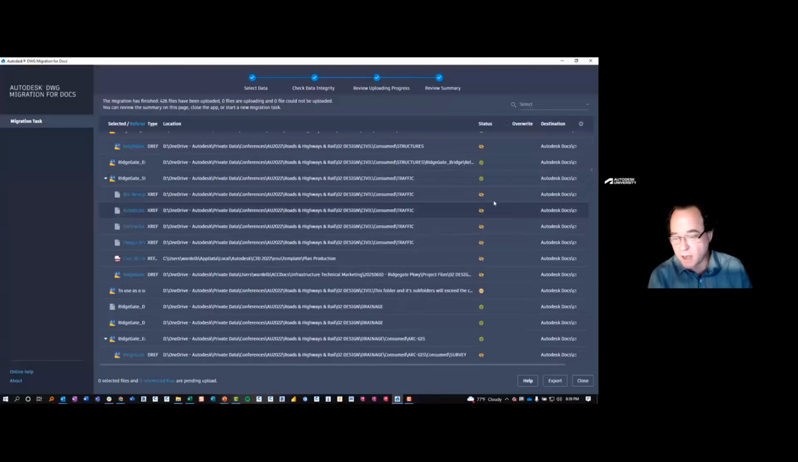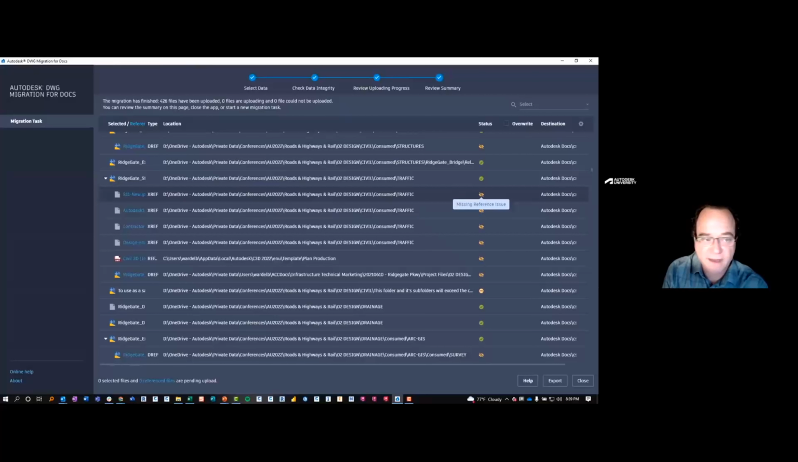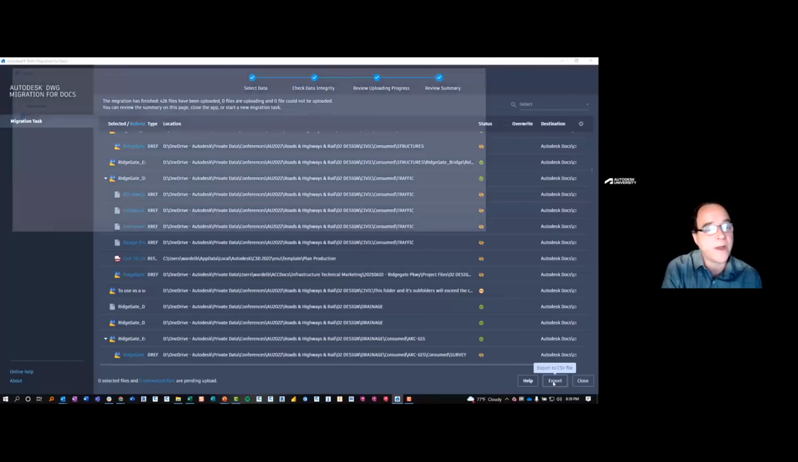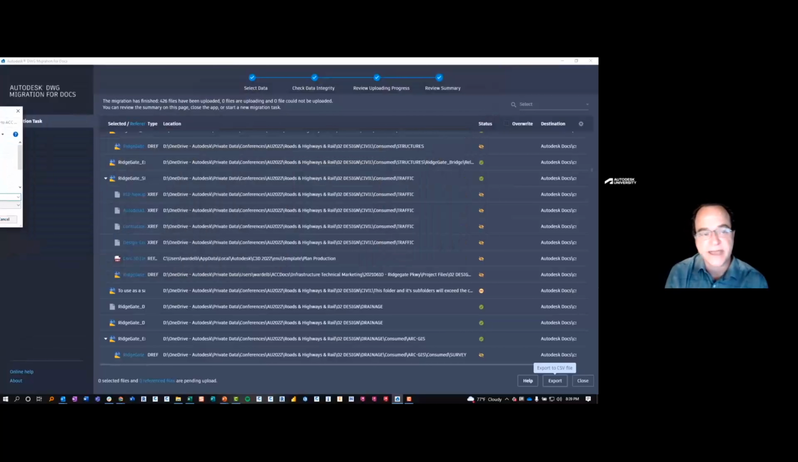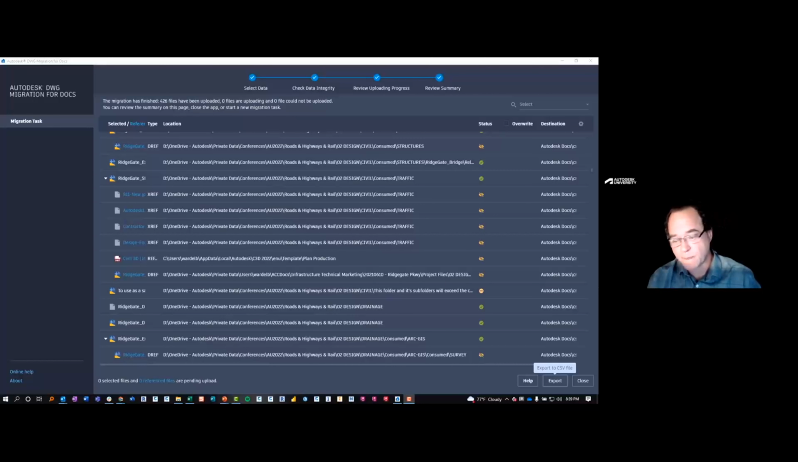Again, you can see that all the files that were asked to go have been pushed up into the cloud. We see the long file path issue. Know that that's a Windows situation where Windows has a 260 character limitation. Autodesk will tell you 244 because of some of the overhead with C: and the name of your project, etc.